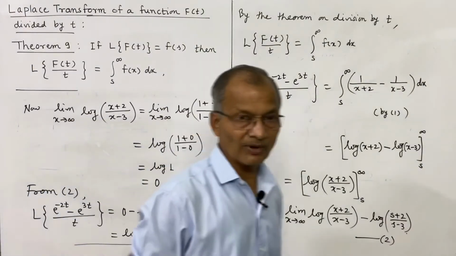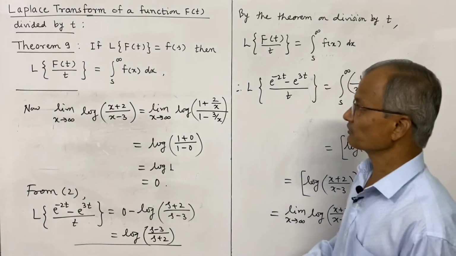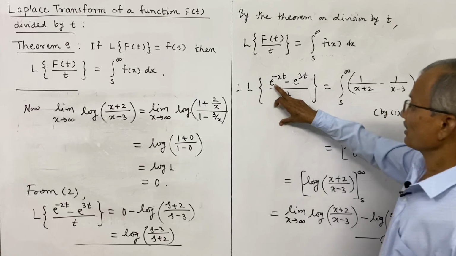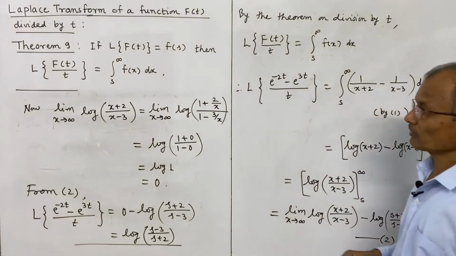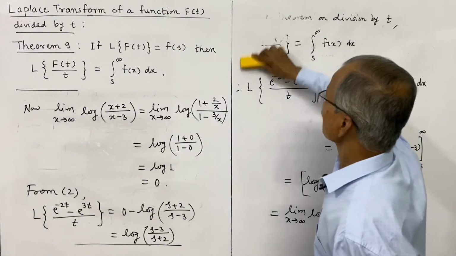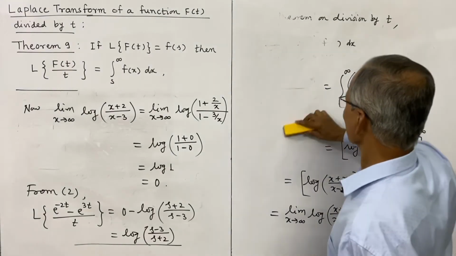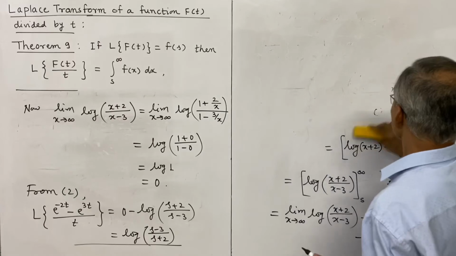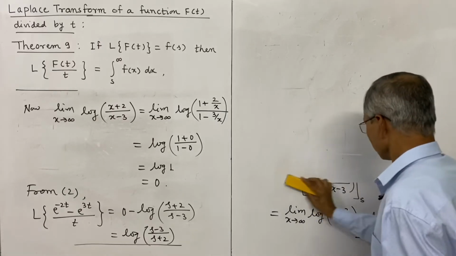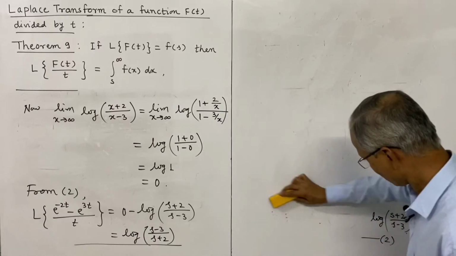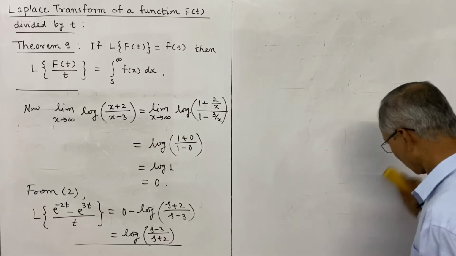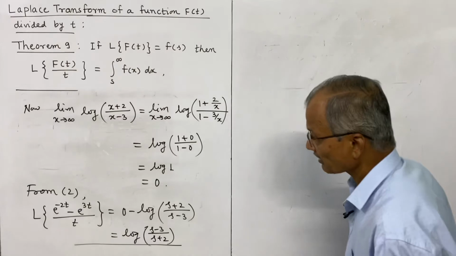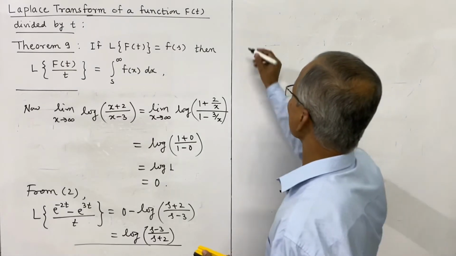Thus we have evaluated the Laplace transform of this function, that is f of t divided by t, using the theorem, and thus the theorem can be used to evaluate functions of this type. Now you should solve some problems yourself, but before that we will have one more problem.